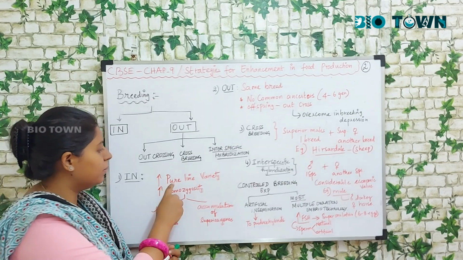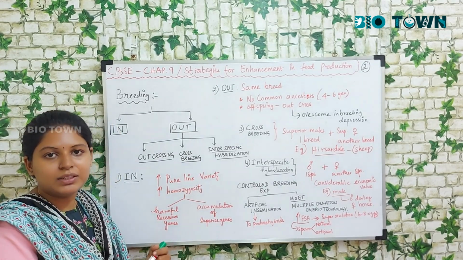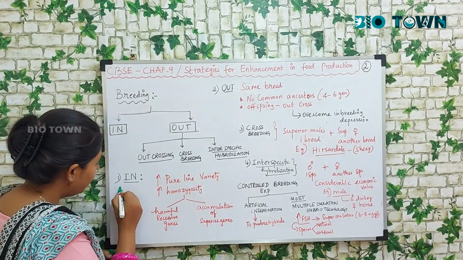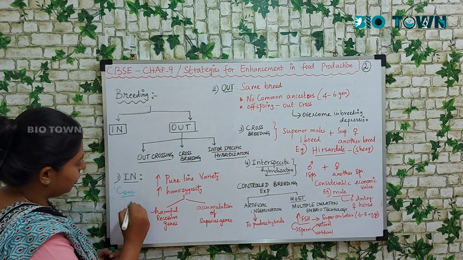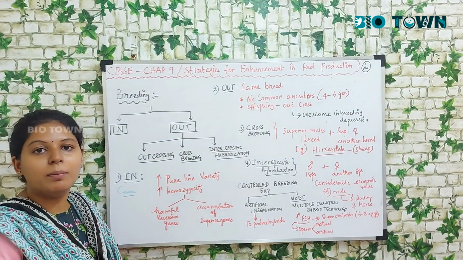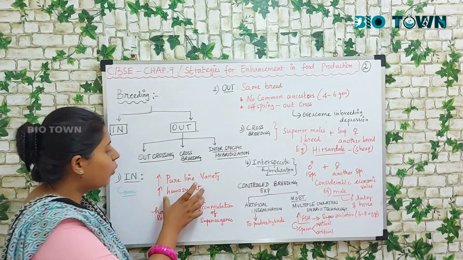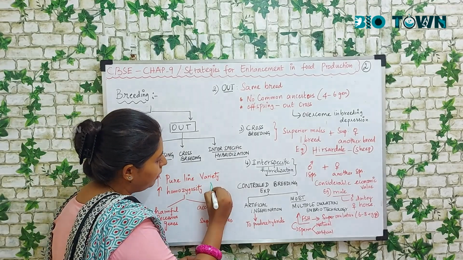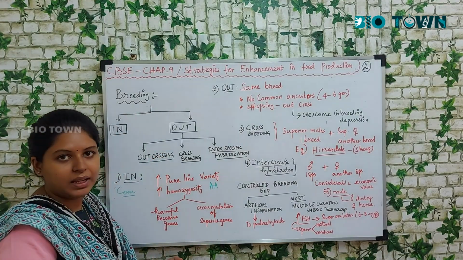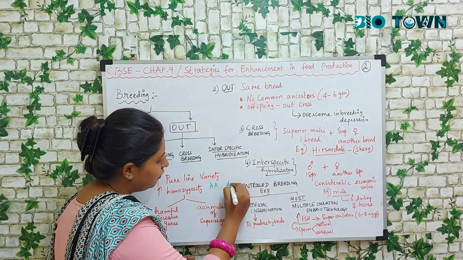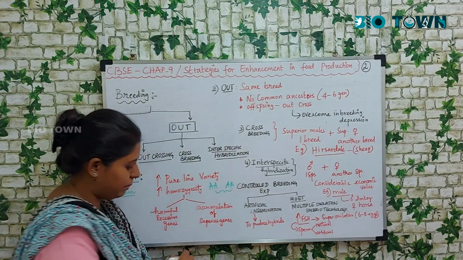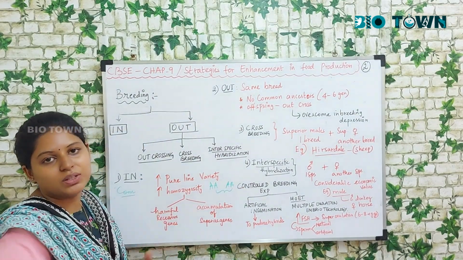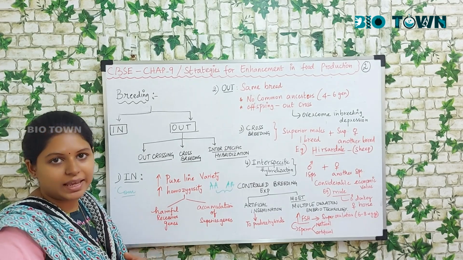It tends to become a pure line variety, meaning they all have common ancestors. Just because they have common ancestors, the homozygosity is maintained. For example, the genetic makeup is capital A and capital A, be it a male and a female, both of them maintained in a homozygous way. That is called homozygosity.